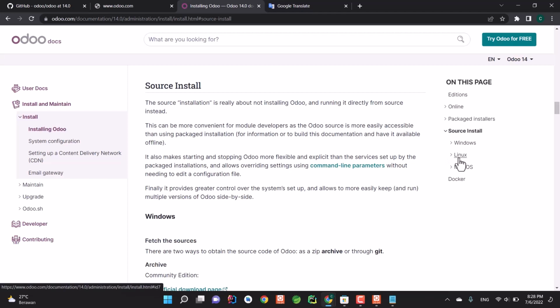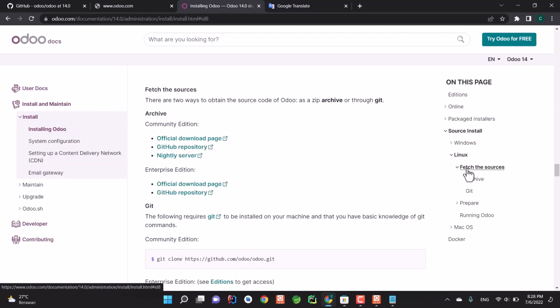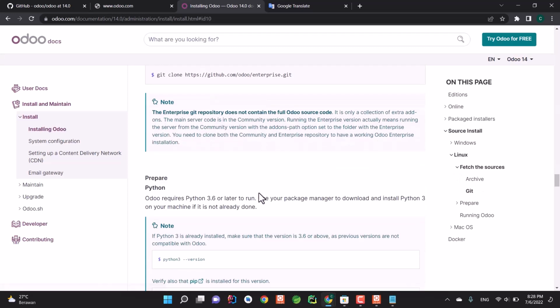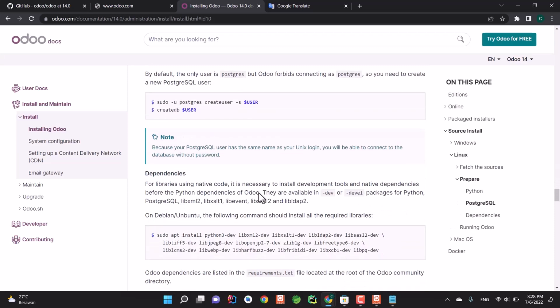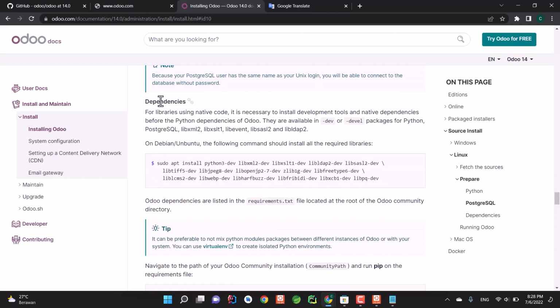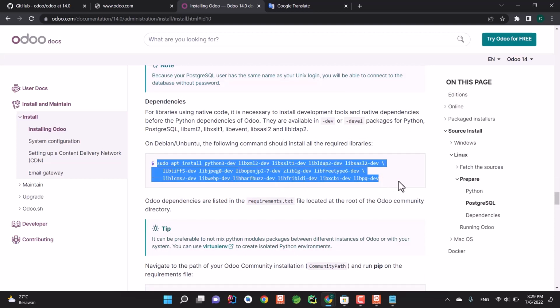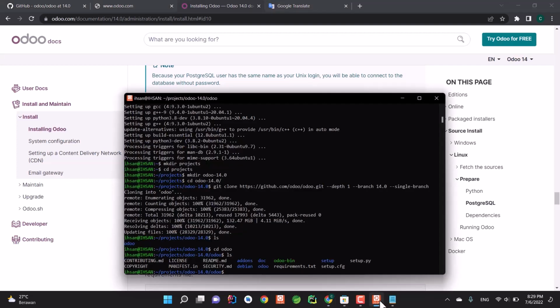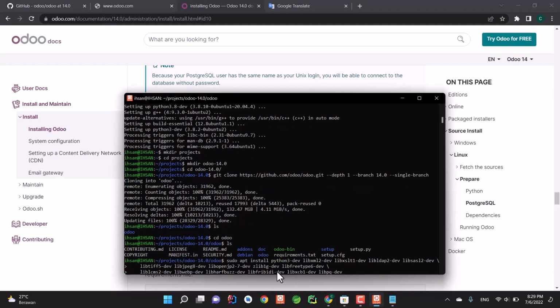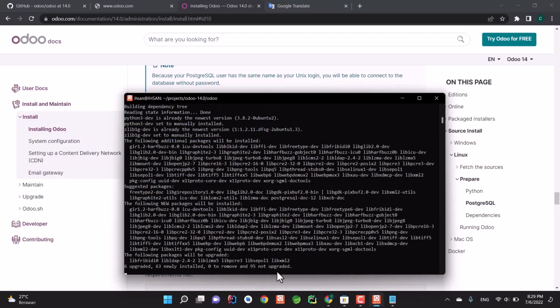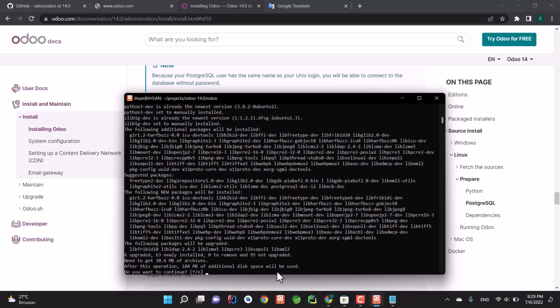In my case, I'm using Linux, and then go here to Git and scroll down, and here you can see the dependencies that you need to install. So we need to copy this and then paste it right here, and then just hit enter. Do you want to continue? Yes. Type Y.